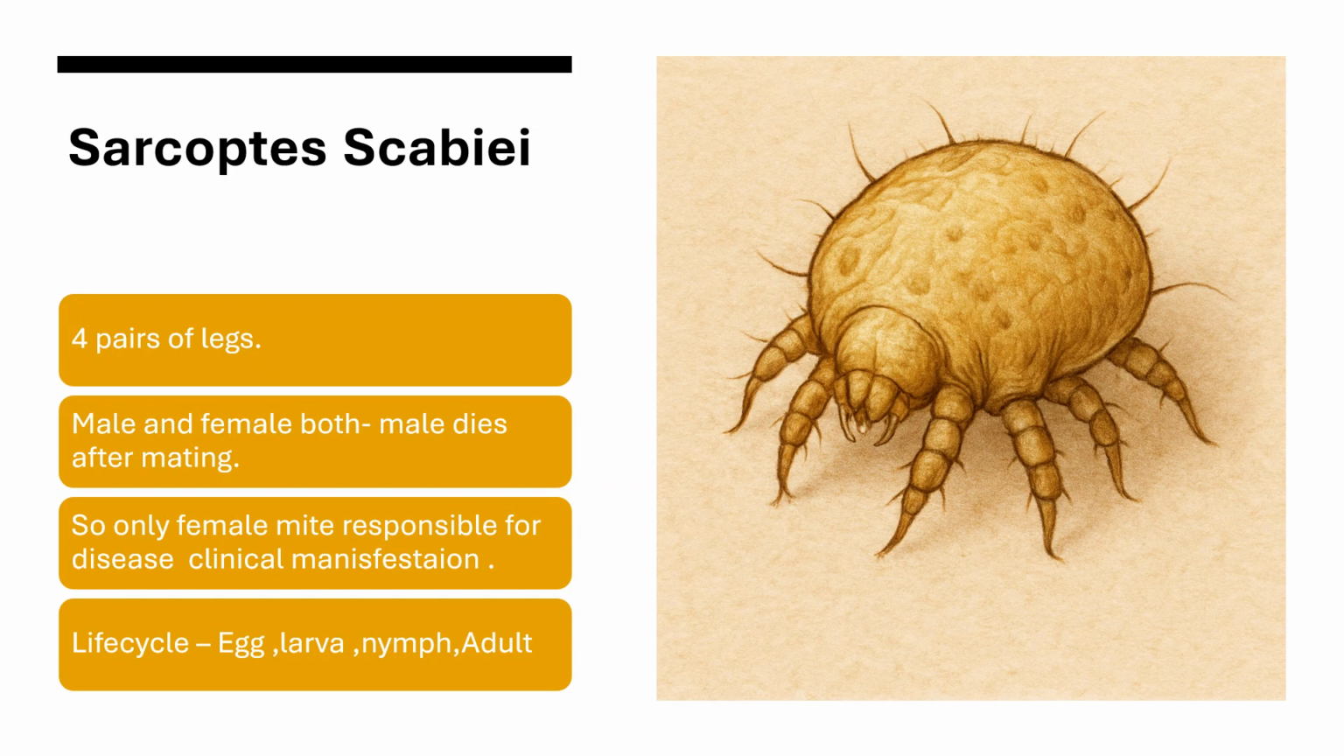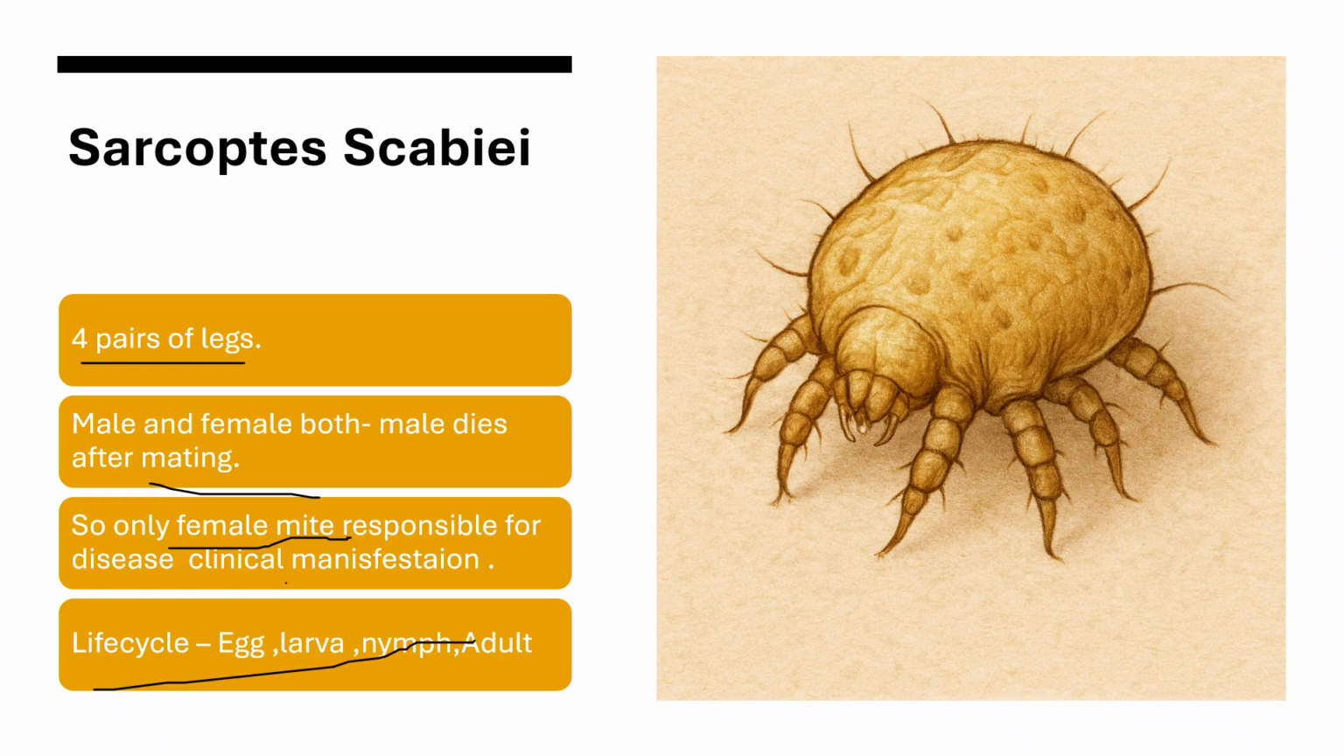This is about the bug. Basically it's just factual knowledge. I don't consider that it can pop up in exams, but it's good to know. There are 4 pairs of legs, and there are both male and female bugs, but the male dies after copulation or mating. The only thing I can expect you to know is that it is the female mite, not the male, that is responsible for the clinical manifestations, which we'll look at later in the video.